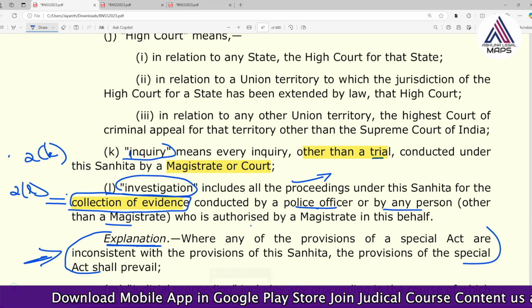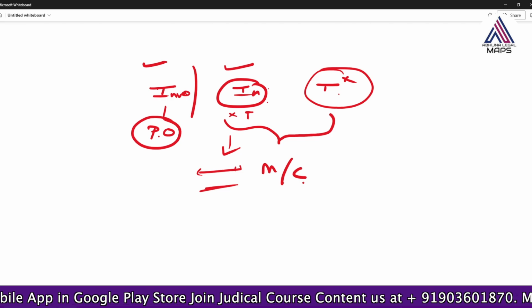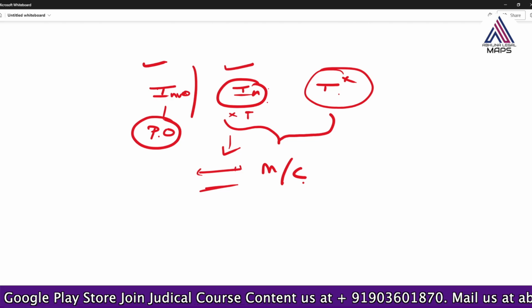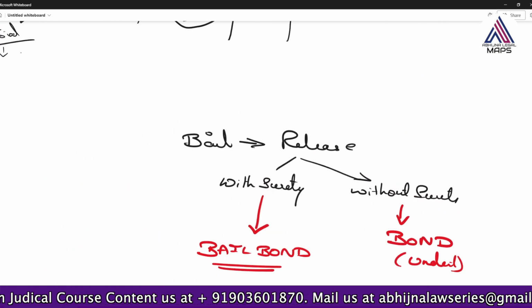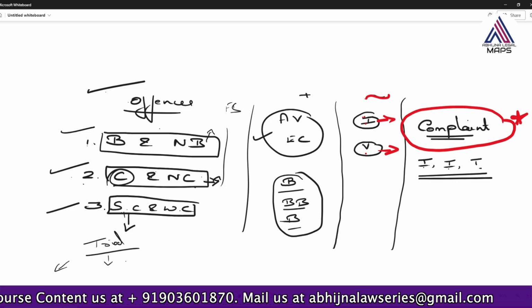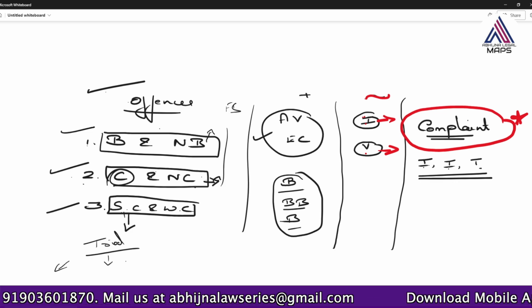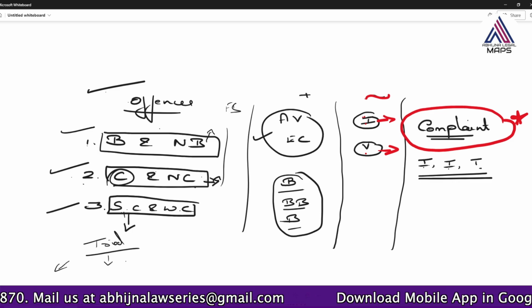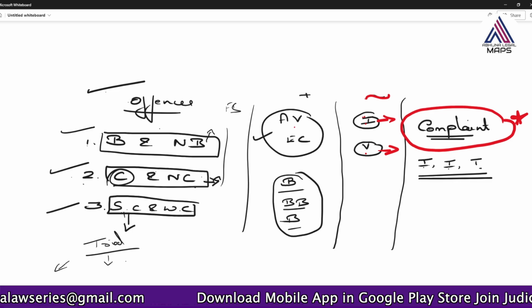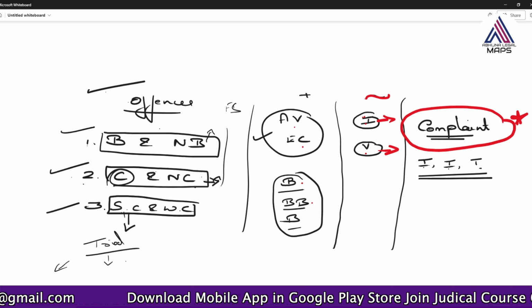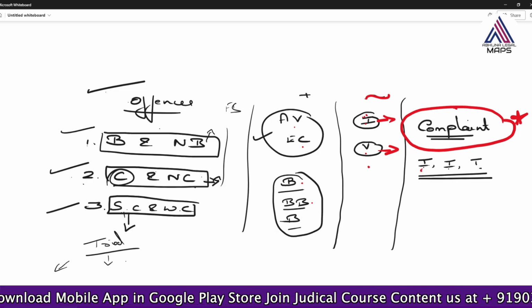So this was all about the important definitions which we have seen, and also the classification of the offences which we have understood under this chapter. Again, if you have to revise, please understand the basic difference between bailable, non-bailable, cognizable, non-cognizable, summons case and warrant case, and the newly added provisions: audio, video, electronic communication, bond, bail, investigation, victim, complaint, enquiry and trial.